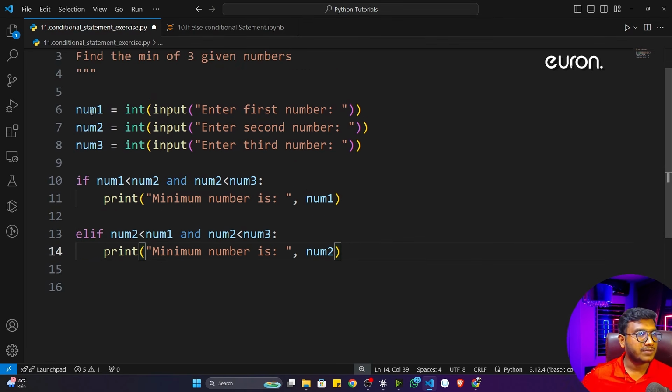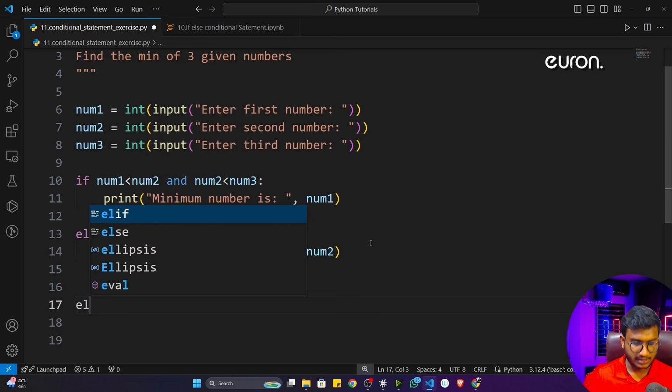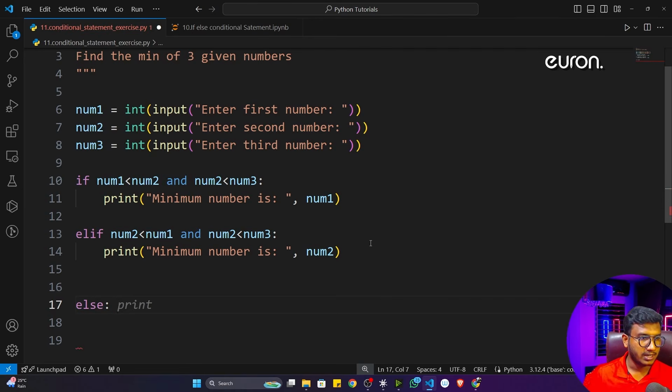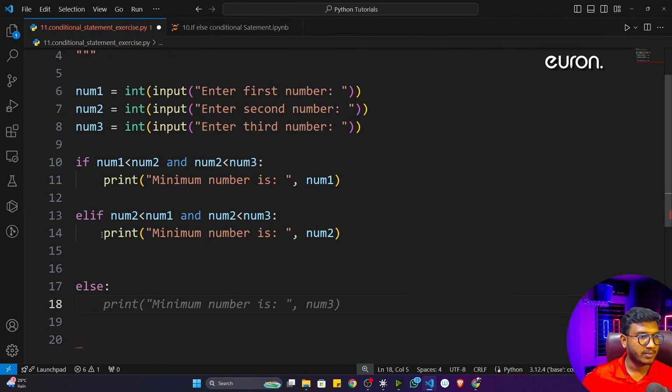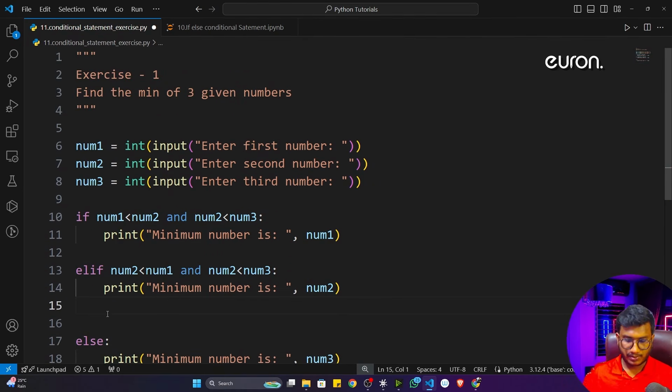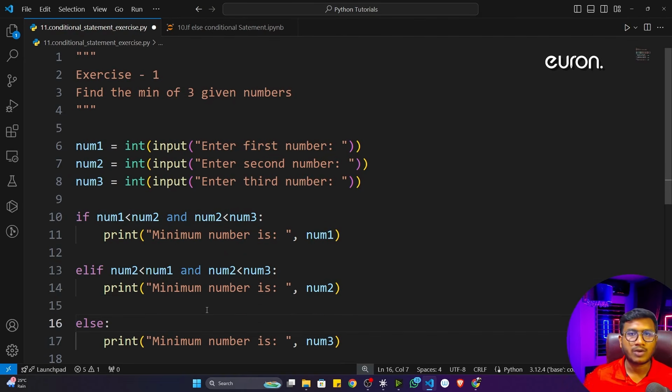Now you can see I have checked for 1 and 2, but 3 is left. Already I have checked all the conditions. If these two conditions are not matching, then definitely my number 3 is my smallest number. So instead of writing an elif condition, I can write the else condition. So here I'll just write else, my minimum number would be number 3. So this is a simple program I have written with the help of conditional statements.